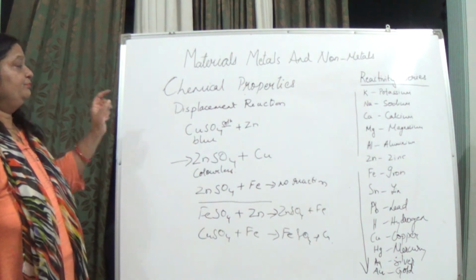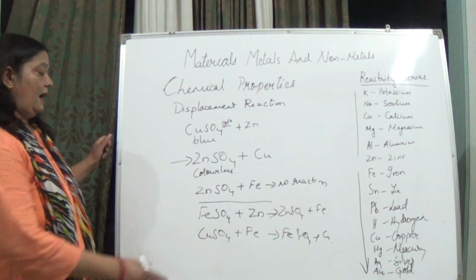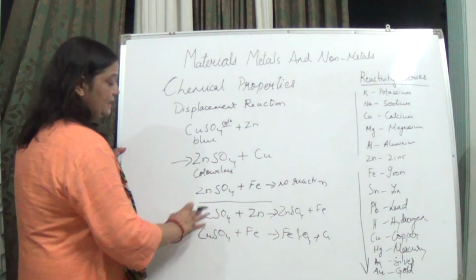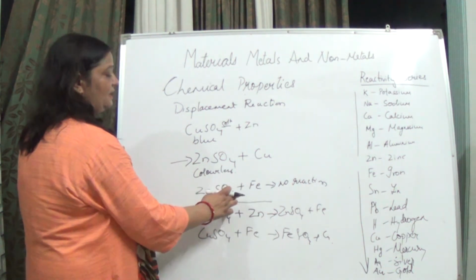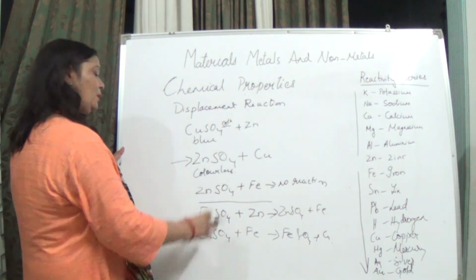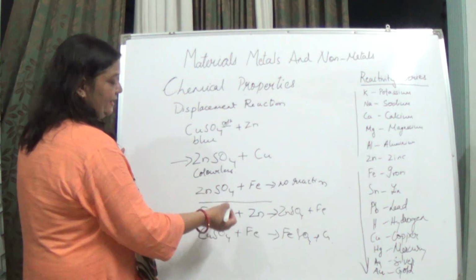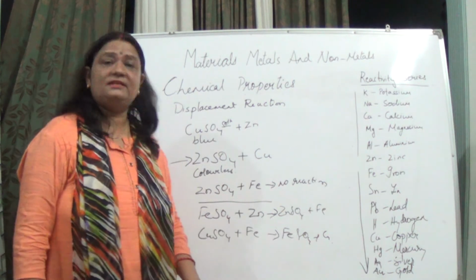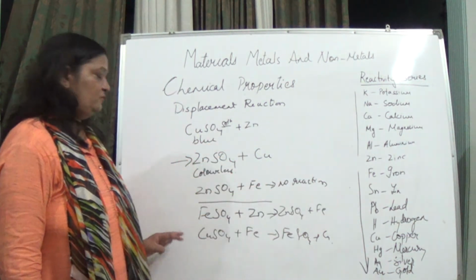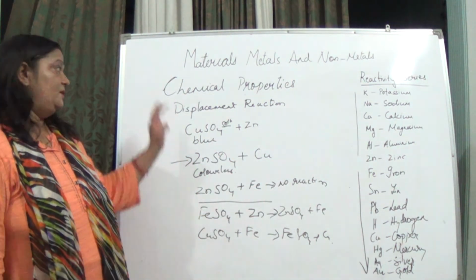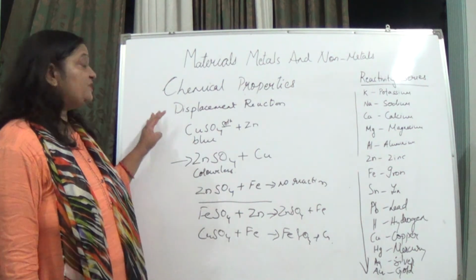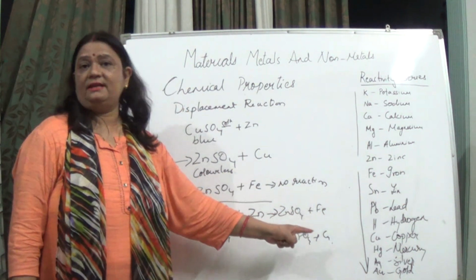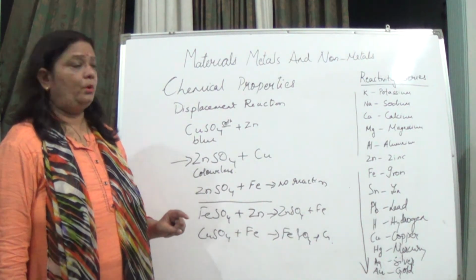So iron sulfate is formed, zinc sulfate is formed, but when we had taken zinc sulfate and iron, no reaction was there. If we are taking iron sulfate and copper, then also there will be no reaction. But if we have taken zinc, zinc is more reactive, naturally it will displace this iron. So these are the displacement reactions, in which the reactivity series is playing an important role.